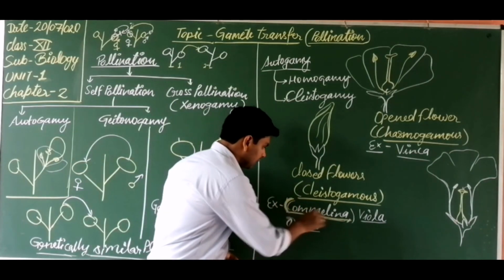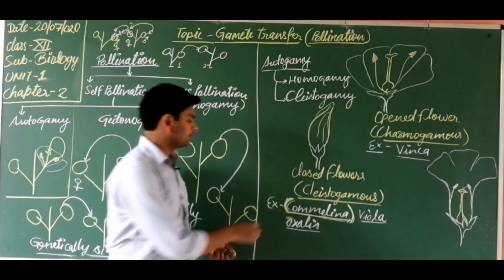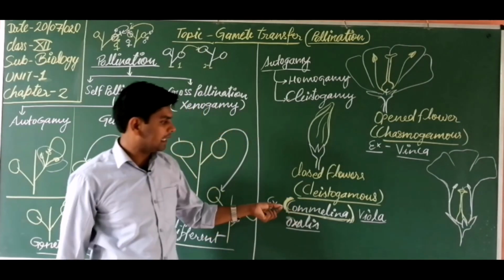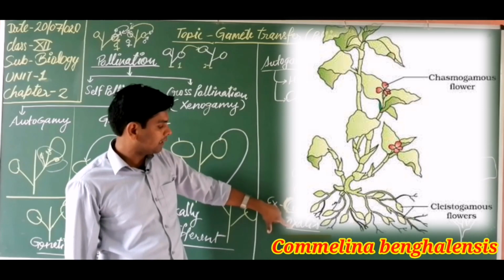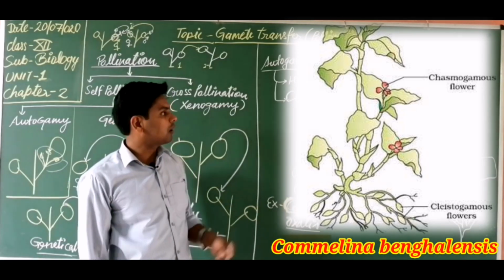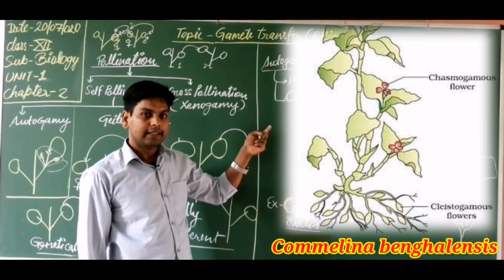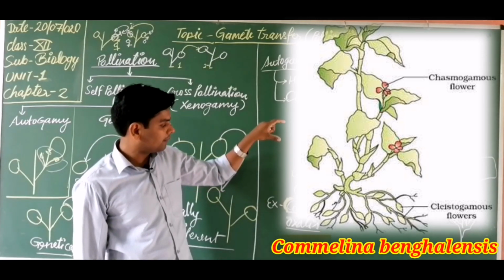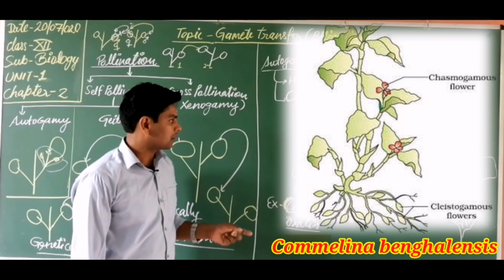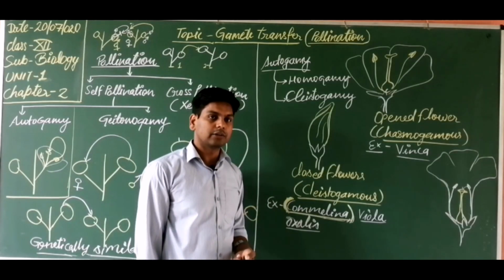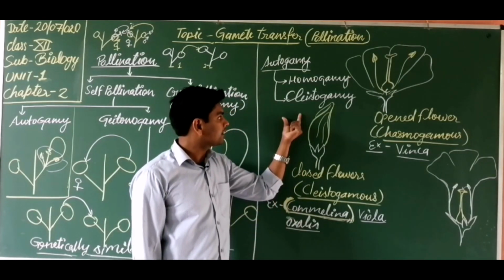Commelina is the plant which has both types of flower, chasmogamous and cleistogamous. You are looking at the picture on the screen, of Commelina, which has both types of flower. Students, I think you are understanding well.